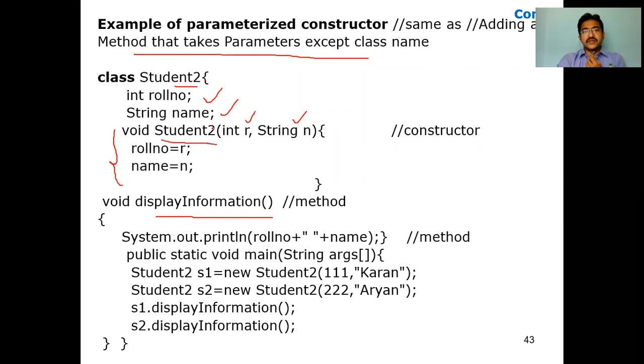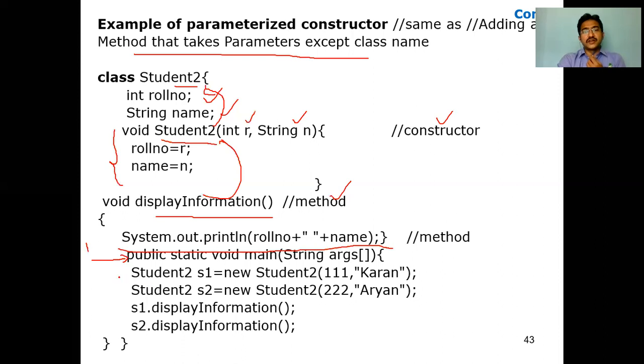If the method name is the same as the class name, then it is called a constructor. If the method name is not the same as the class name, then it is called a method. In this method, I'm just displaying the roll number and name. That is the end of the method. Now I'm starting from public static void main. The execution starts from here.